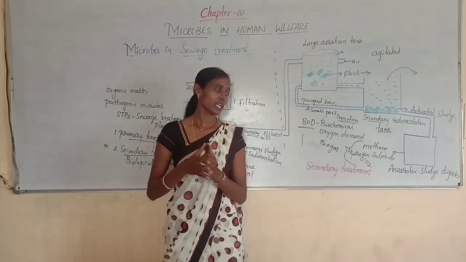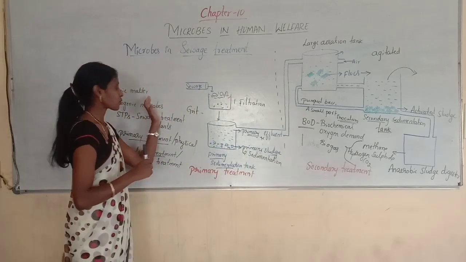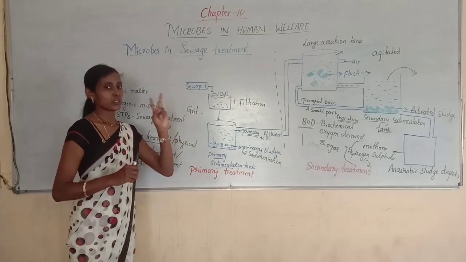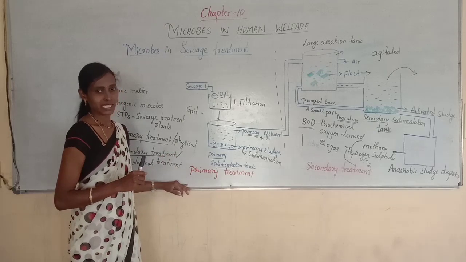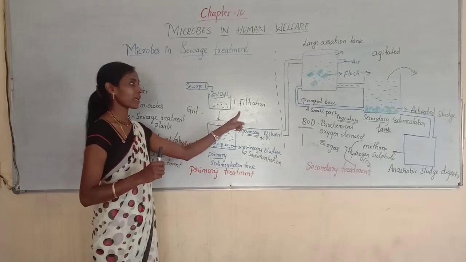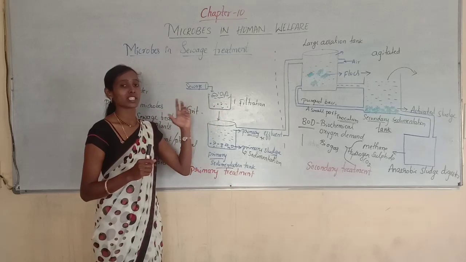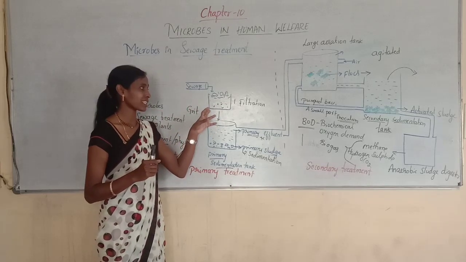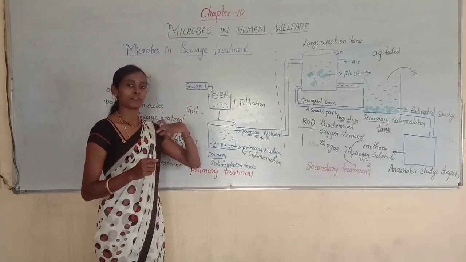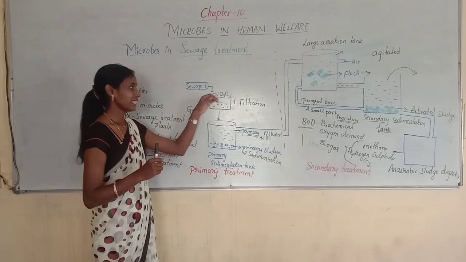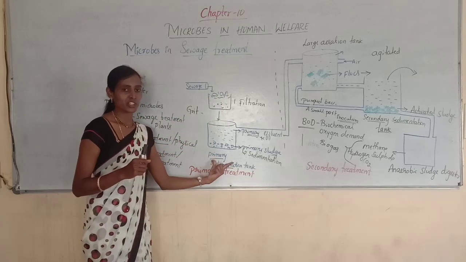I will repeat one more time here. So sewage treatment involves two steps: primary treatment and secondary treatment. In the primary treatment, the first step is filtration, where all the small and large particles are physically removed. All the floating debris are removed. Later it is allowed into the sedimentation tank.